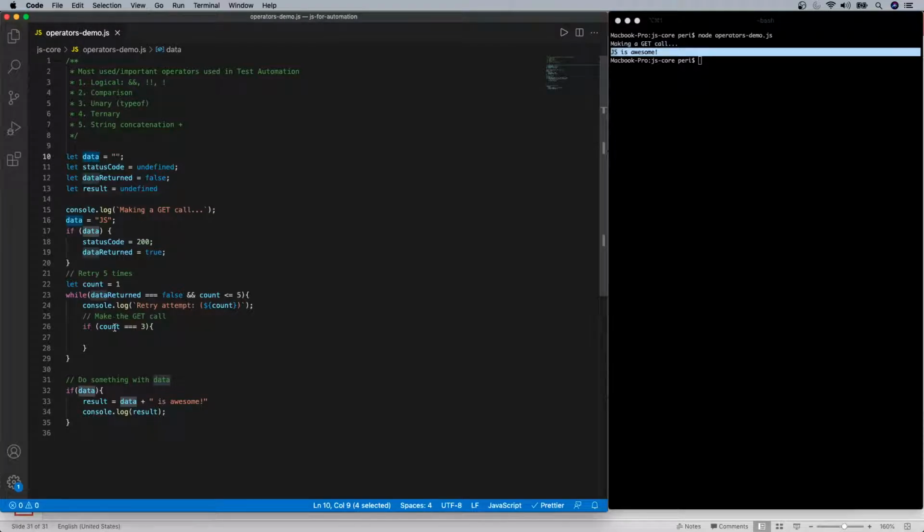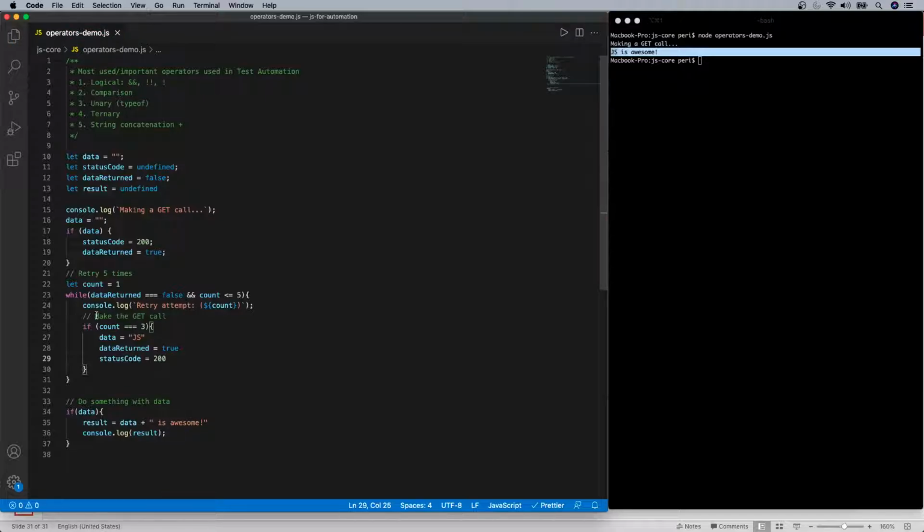Now if that is 3, let's assume that we get some data. Let's say data equals JS. Because we are getting the data in the retry, let's keep data empty in the first attempt. So now the data is JS. Because we get the data, we set all the flags again: data returned equals true, and status code equals 200.